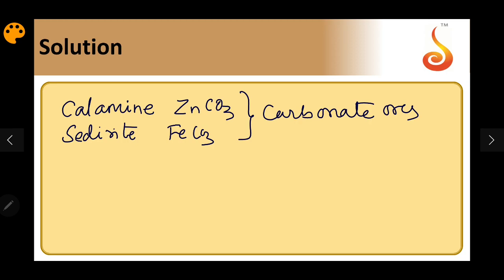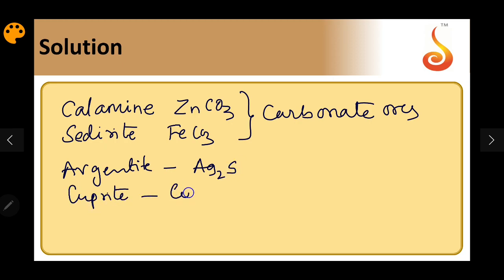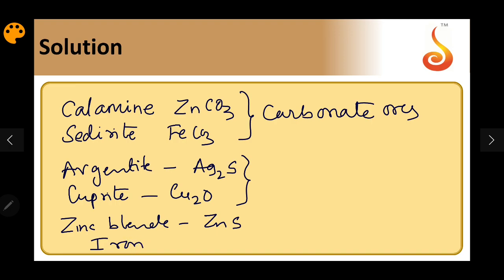Then argentite and cuprite. Argentite is Ag2S and cuprite is Cu2O. So one is a sulfide, the other one is an oxide. Then zinc blende. Zinc blende is ZnS and iron pyrites is also a sulfide ore. So zinc blende and iron pyrites are sulfide ores.